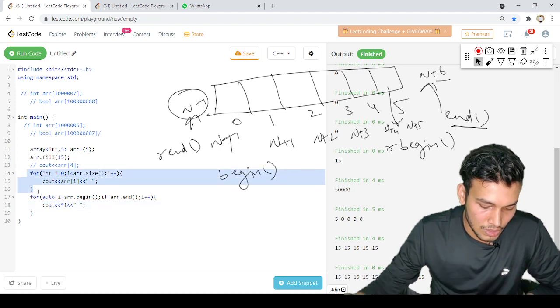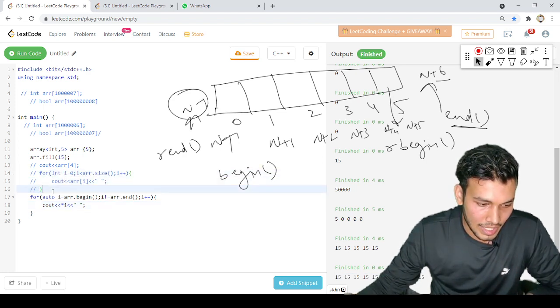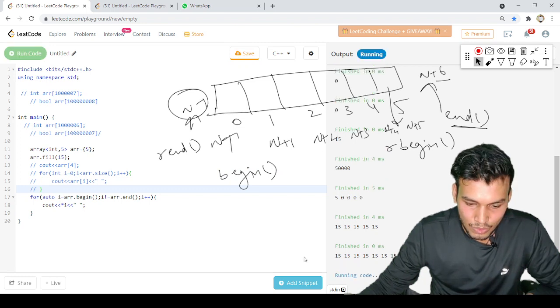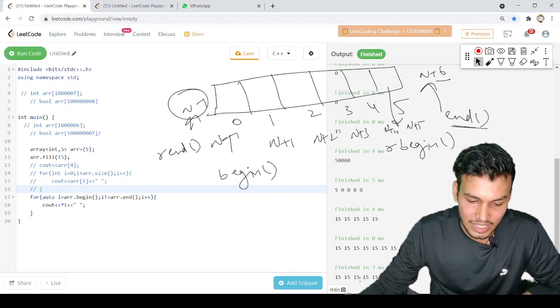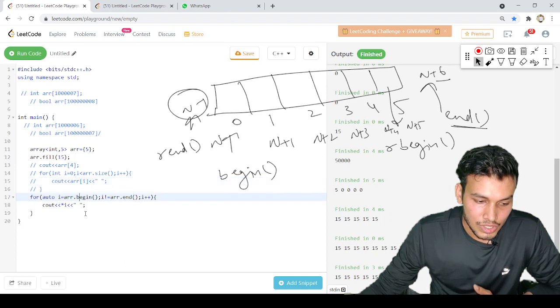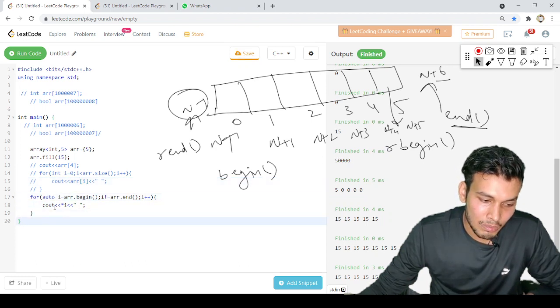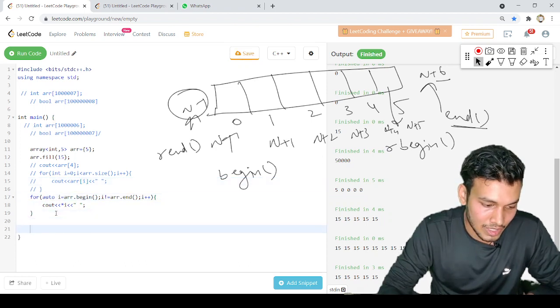Let me comment this loop. It's because it's printing the array twice. You may get confused about why the size is getting doubled. It's not the size, we are printing it doubled. So you can see with the help of iterators as well, we can do this thing.